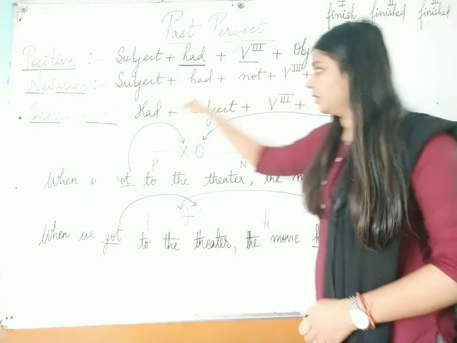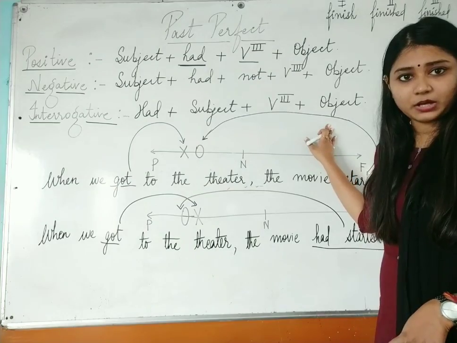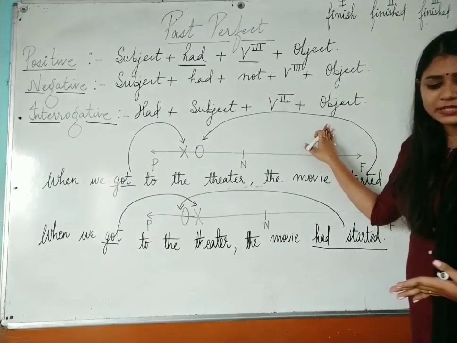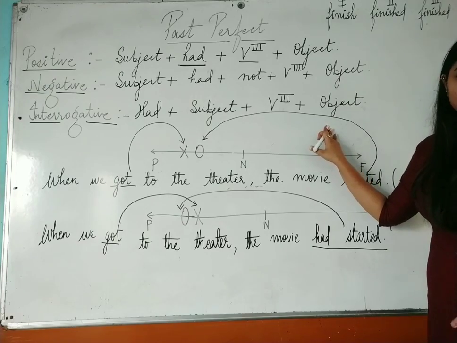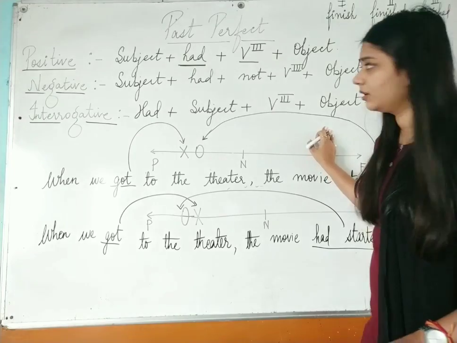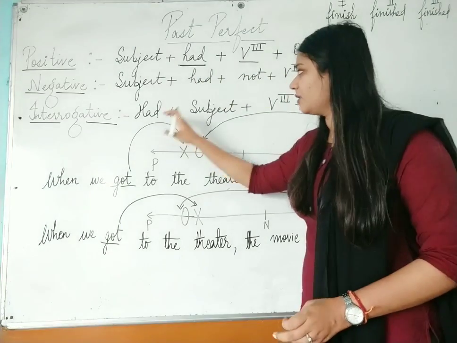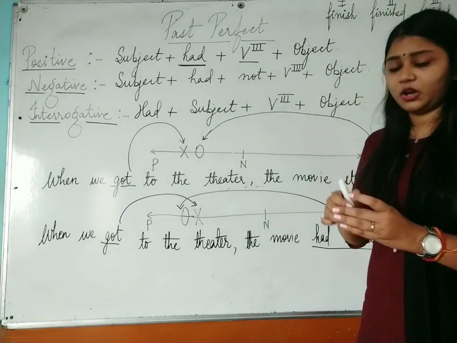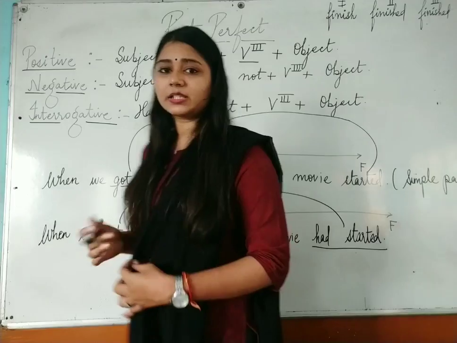Work? Interrogative. Had I finished my work? Question mark. Okay. Another example can be like, we had finished eating the dinner. We had finished eating the dinner. We had not finished eating the dinner. Had we finished eating the dinner, or had they finished eating the dinner? So this is your past perfect tense.